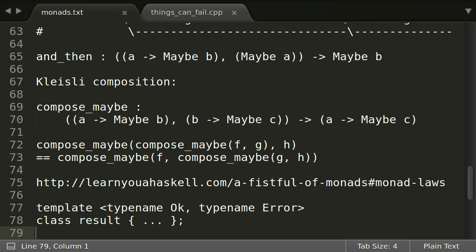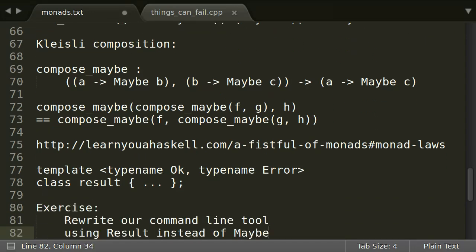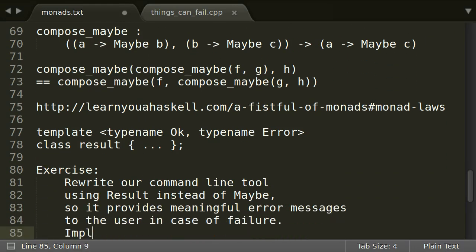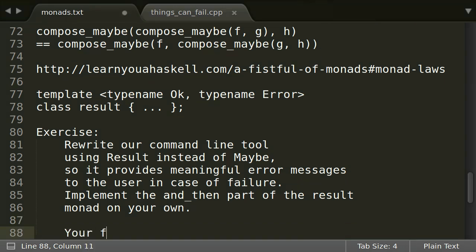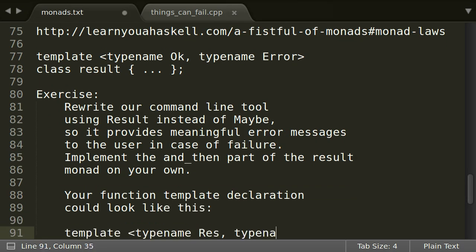Here is a great exercise for you to let the concept of monads really sink in. Rewrite our command line tool using Result instead of Maybe, so it provides meaningful error messages to the user in case of failure. Implement the andThen part of the Result monad on your own. Your function template declaration could look like this.